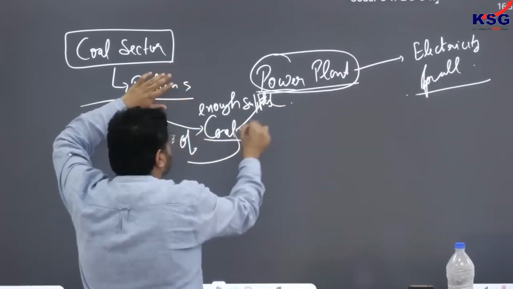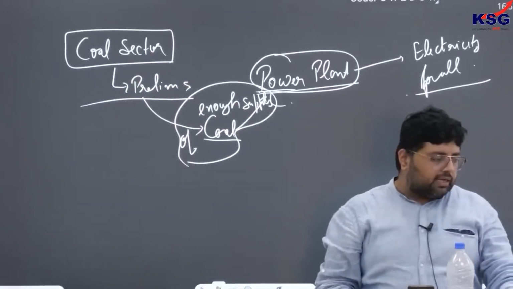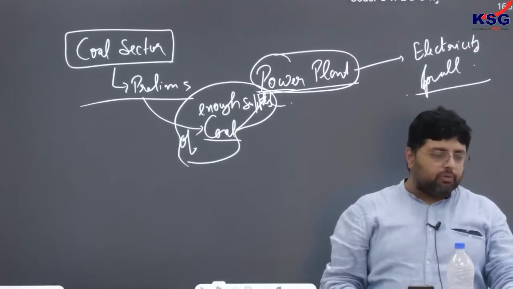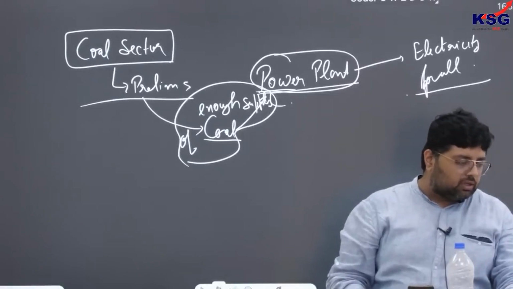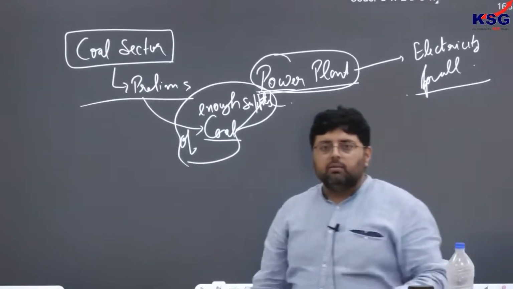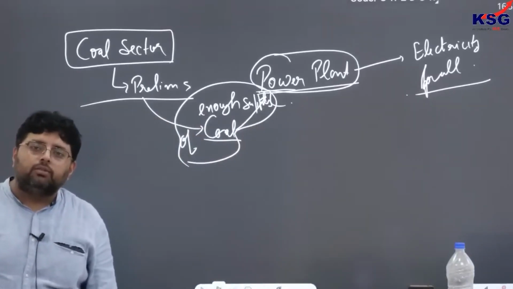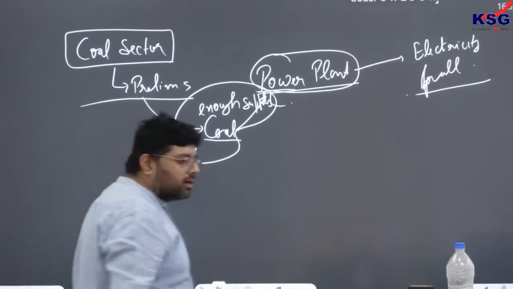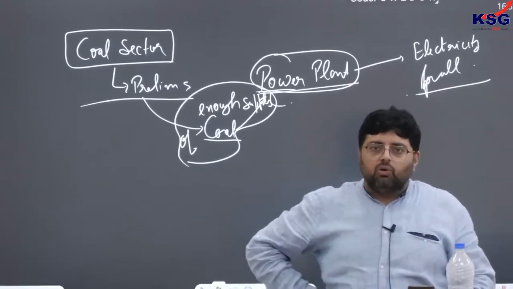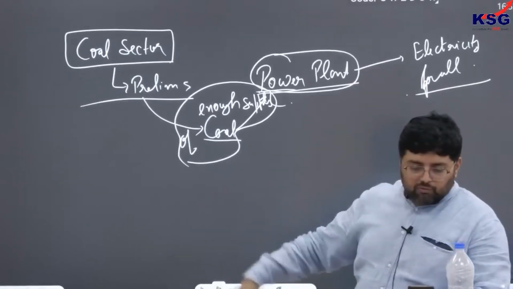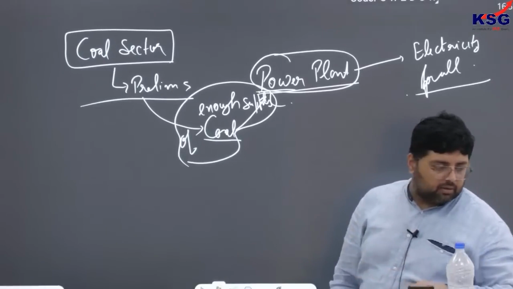See, if you are still mugging up that data, like the types of coal and where coal is found, which you must have read in geography, then I'll suggest that there are very few chances that they are going to ask this question. Earlier they used to ask, but at that time our policies were also old, so there was nothing new in that. But now the government has come out with so many new policies. So one of the important policies I am looking for from your side. Can anyone tell me which policy I am talking about here?